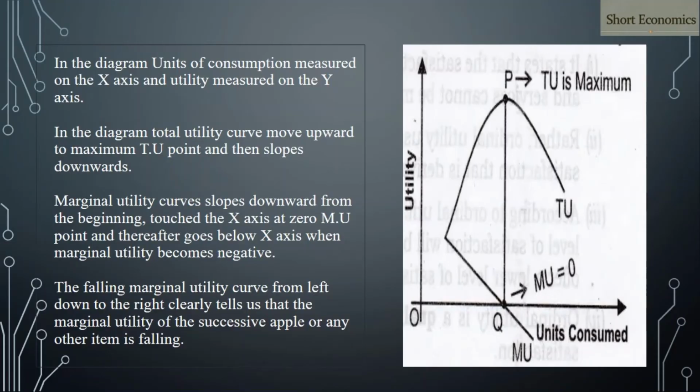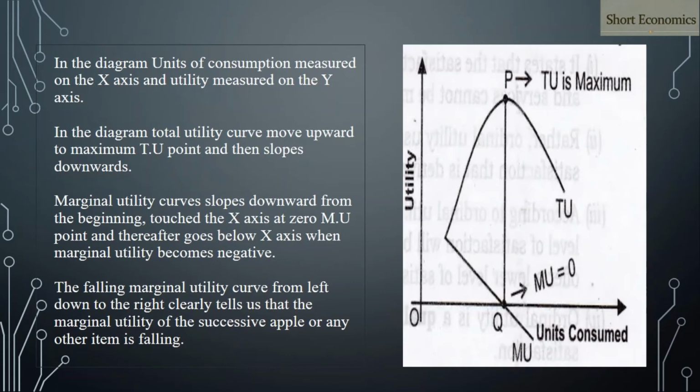Here you can see the diagram for the law of diminishing marginal utility. On the y-axis it shows the utility, and on the x-axis it shows units consumed. When we consider the total utility, from the very beginning we can see that total utility is increasing. As we have seen in the schedule also, at the initial level the total utility starts to increase as we consume more of a good.